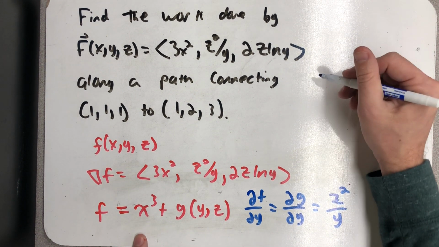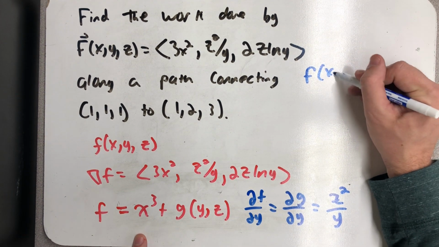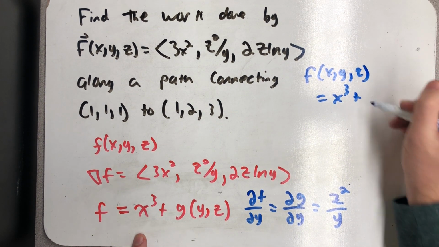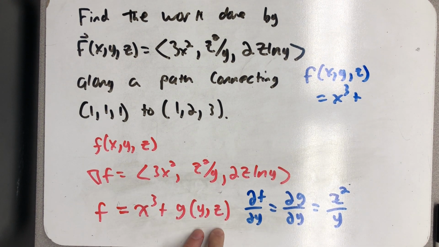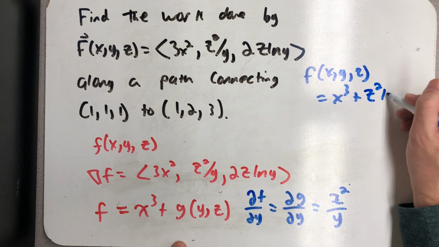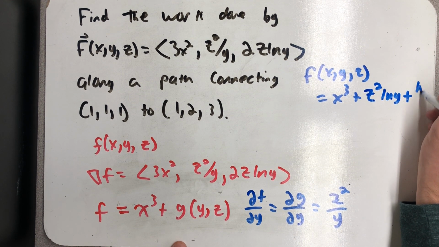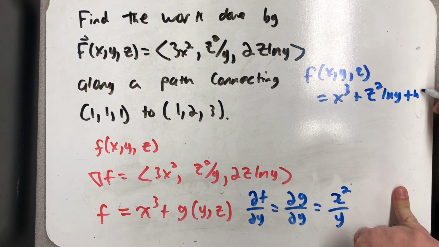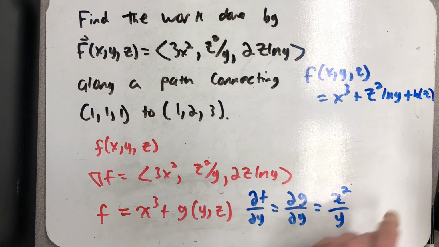My function f was x cubed plus maybe some function still on y and z, and I found out that that function's partial with respect to y would be this. So integrating with respect to y tells me that would be z squared times the natural log of y plus maybe some function that only would depend on the variable z, so h of z.